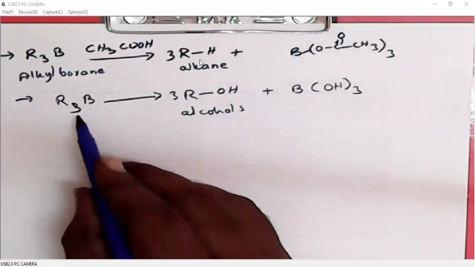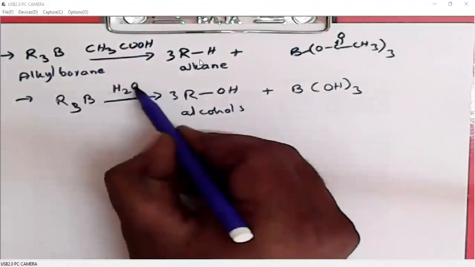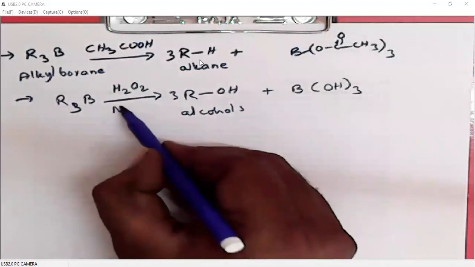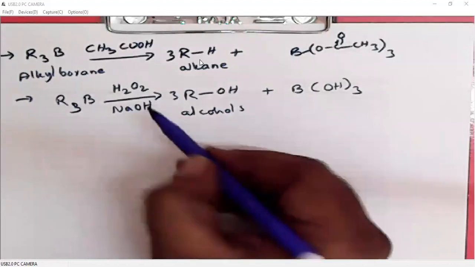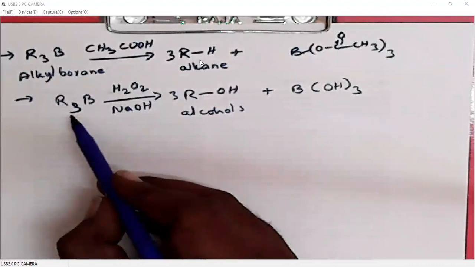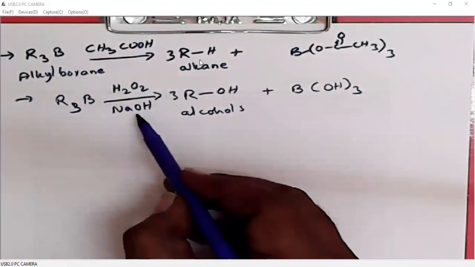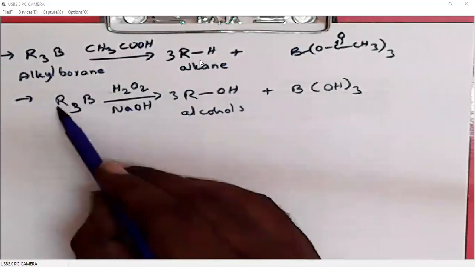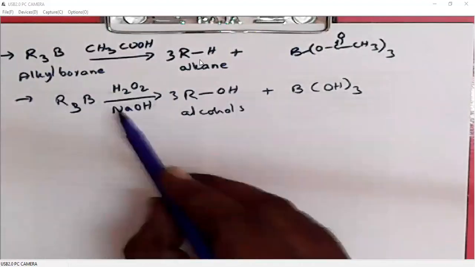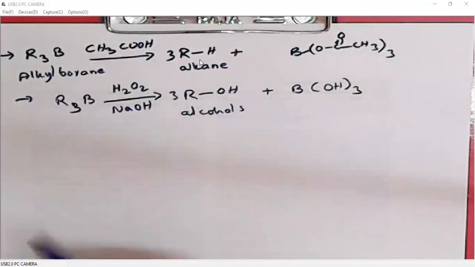We can convert alkyl boranes into alcohols by treating alkyl borane with hydrogen peroxide in the presence of sodium hydroxide. When we oxidize this alkyl borane with hydrogen peroxide and sodium hydroxide, this will convert alkenes into alcohols. I'll give the mechanism for this.